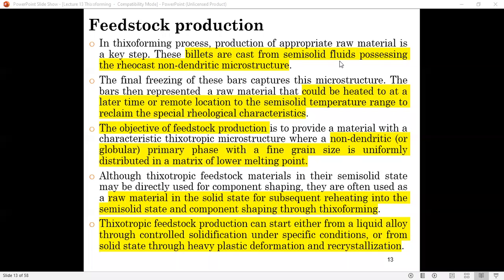Question: does the reheating process have an effect on the characteristics of the material and on the finishing? There is an effect if reheating is not done properly. So during the reheating process, there are methods on how to do the reheating. We're going to cover that later on. If the reheating process is not done properly, then you can change the characteristics of the raw materials. I hope that answered the question. But we're going to go through that later on.